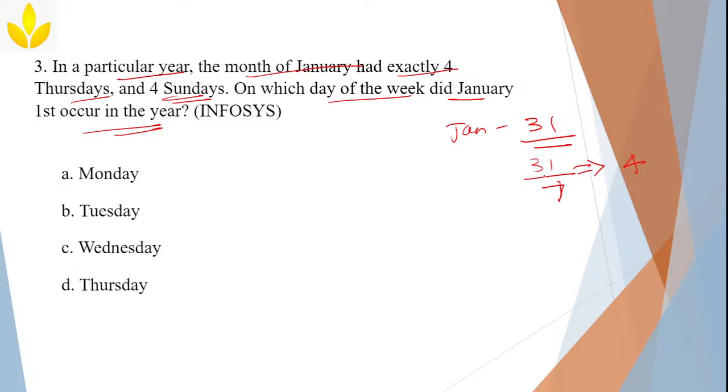7 fours are 28 and the remainder is 3 extra. So 3 extra days, correct? 4 complete weeks and 3 extra days. 1, 2, 3.